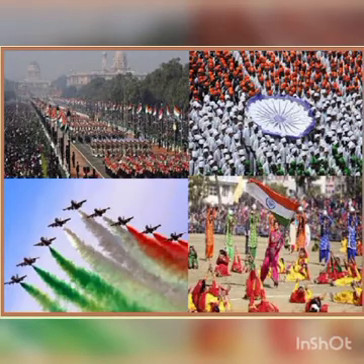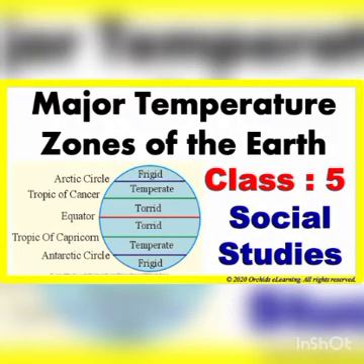Then we see the frigid zone. It is a very cold zone. It is from the Arctic Circle to the North Pole in the northern hemisphere and from the Antarctic Circle to the South Pole in the southern hemisphere. It is a very, very cold zone.